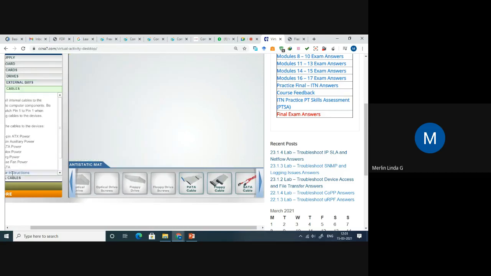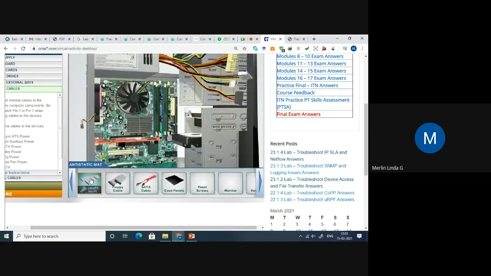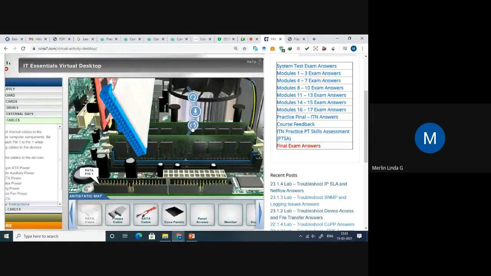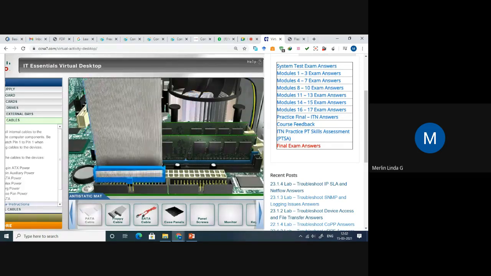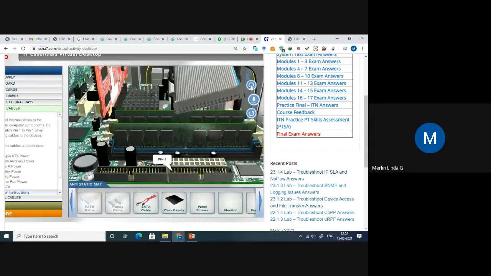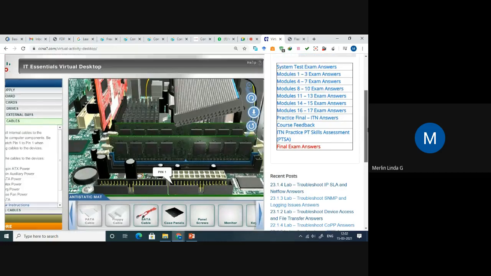Then we'll move on, only two modules are left. Some cables. We have to fix this cable. See here, just rotate it. We have to bring that cable into position so that it will automatically be connected. So that is the SATA cable. Floppy, so you have to rotate it. So that is not the position. Okay.